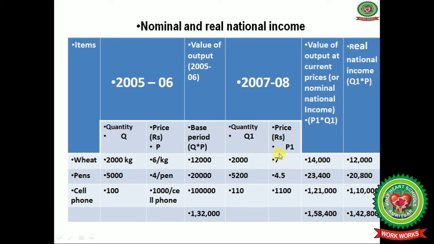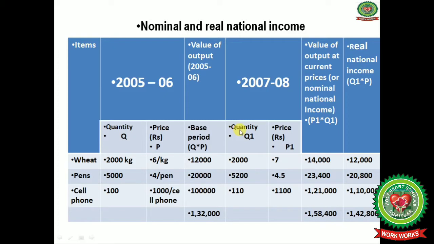When we increase quantity and price, it is multiplied in the next year, that is 2007-08. This is the value of output at current prices, or you can say nominal national income. This is our nominal national income when we multiply the quantity with the current prices.